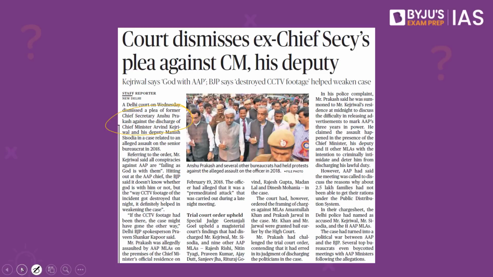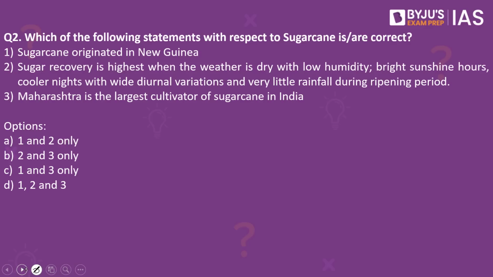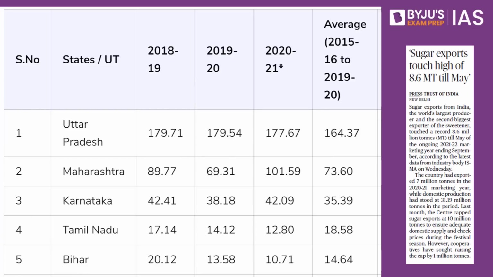Now let's look into the next practice question. Which of the following statements with respect to sugarcane are correct? Sugarcane originated in New Guinea. Sugar recovery is highest when the weather is dry with low humidity, bright sunshine hours, cool nights with wide diurnal variations, and very little rainfall during the ripening period. Maharashtra is the largest cultivator of sugarcane in India. The answer to this is 1 and 2 only. Why have we taken this practice question? Because this article in The Hindu makes a reference to the sugar exports.